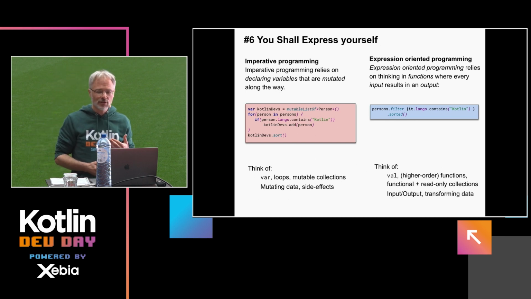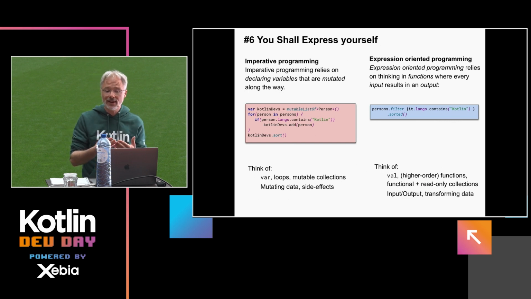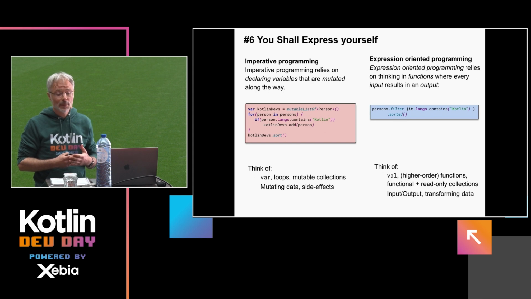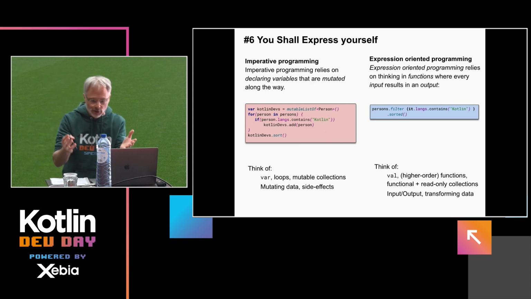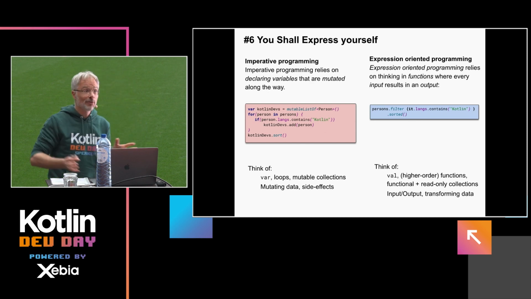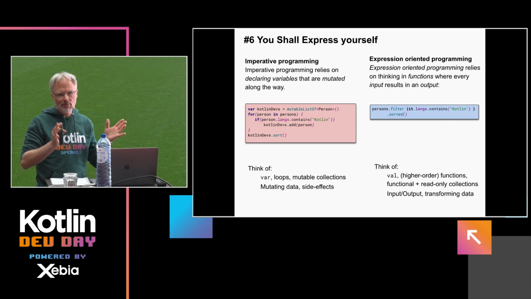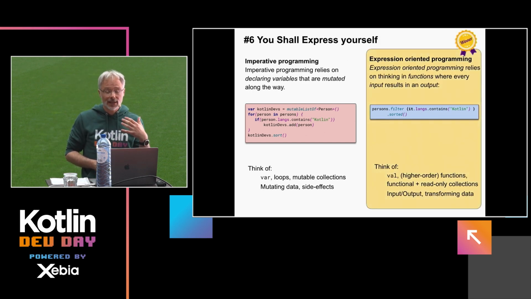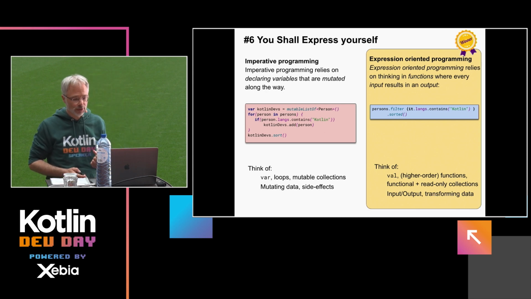So we think more in terms of transforming data rather than mutating data, using these constructs: higher-order functions, val, read-only collections, and so on. The presentation we just saw before apparently comes from Scala. Kotlin favors these kinds of expression-oriented constructs quite a lot. So why is this better?